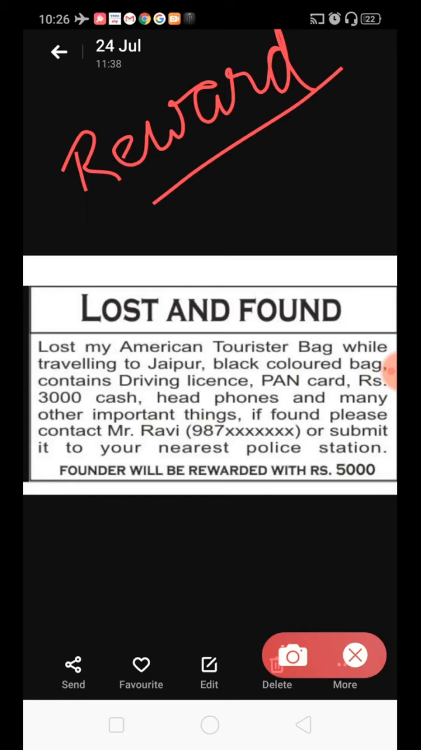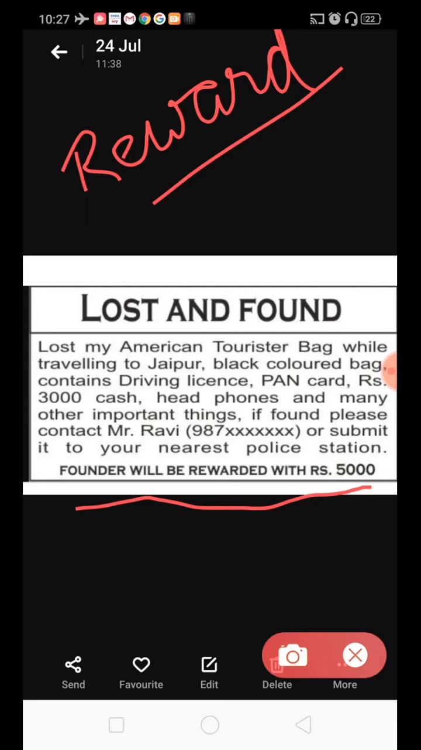So here is the example on your screen. You can see lost and found given as a heading. Lost my American Tourister bag while traveling to Jaipur. Black colored bag contains driving license, PAN card, rupees 3000 cash, headphones and many other important things. If found, please contact Mr. Ravi, your name and then your phone number, or submit it to your nearest police station. And then see in the last, here you can see the finder will be rewarded with rupees 5000.